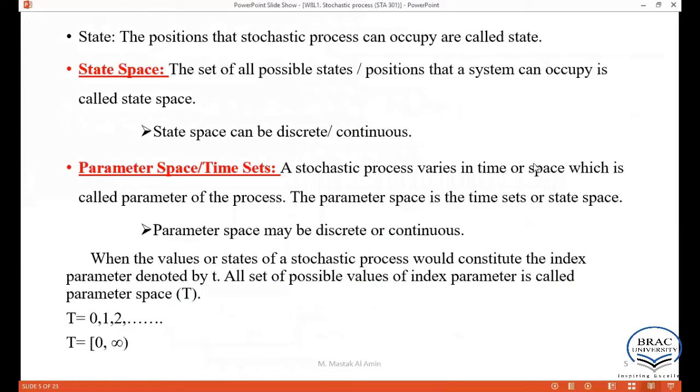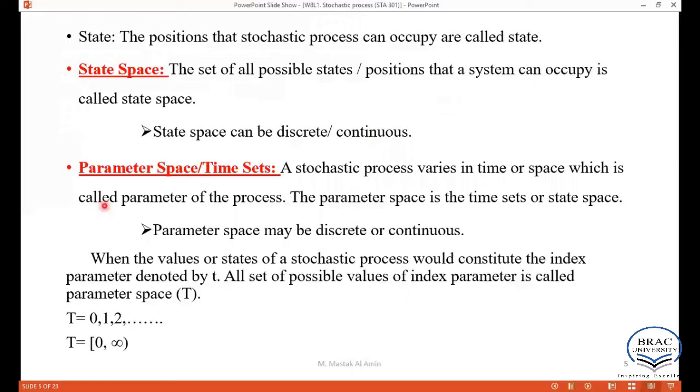Now we will discuss a few very important terminologies. So what is state? The state means the positions of any system. What is state space? It is defined as the set of all possible states that a system can occupy. So state space can be discrete or continuous.